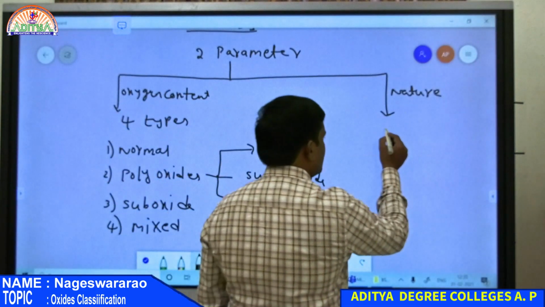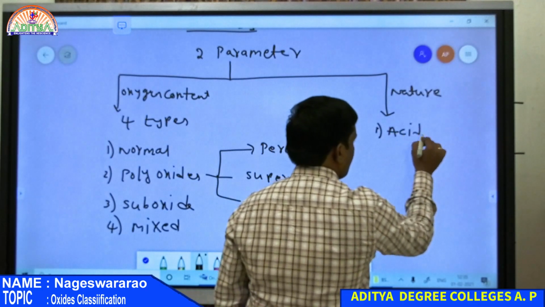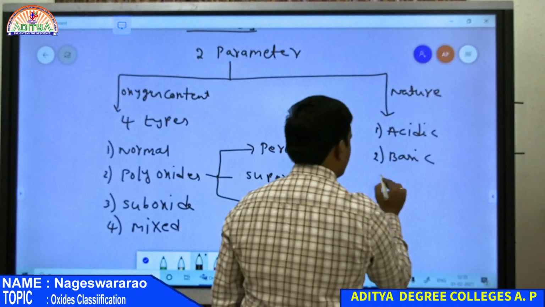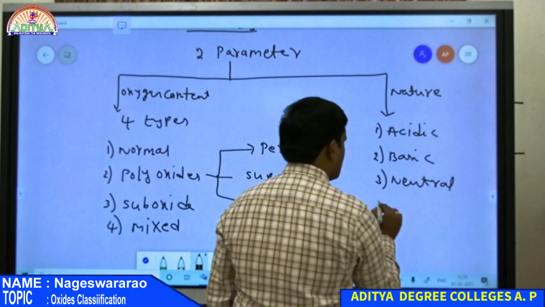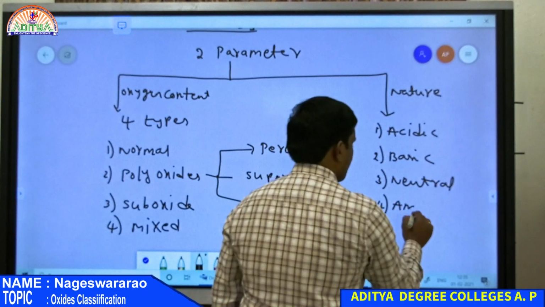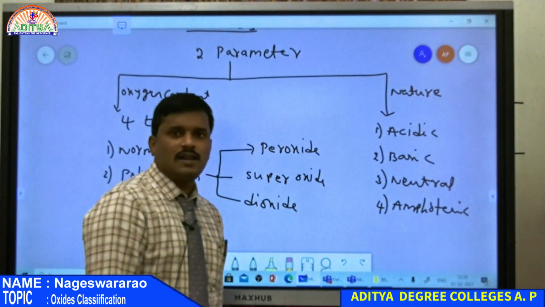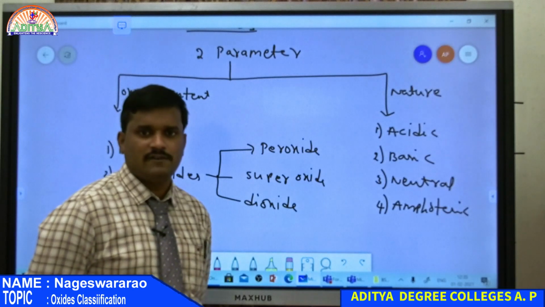Similarly, basing on nature, these are classified into 4 types. First one is acidic, second one is basic, third one is neutral, and last one is amphoteric. So all these are classifications of oxides. So all these are compounds of the oxygen family.